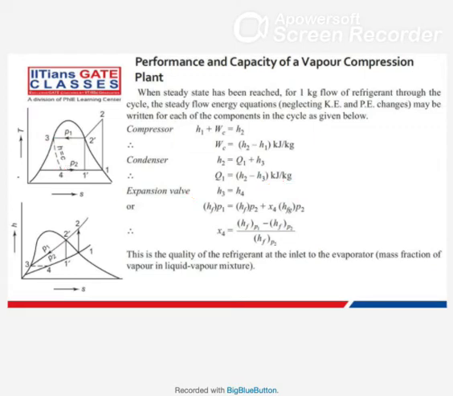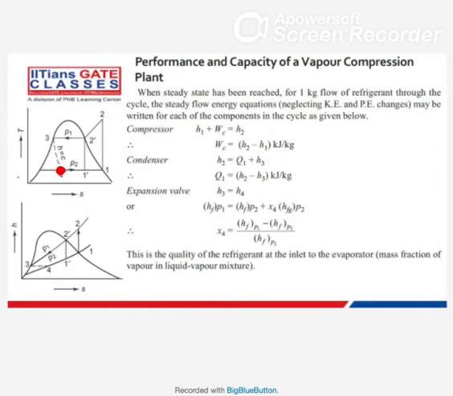Sometimes they ask what the condition is here: what is the quality of refrigerant at the inlet of the evaporator? This is the evaporator. Condition means the quality, the X value, if you remember it from the vapor power cycle.